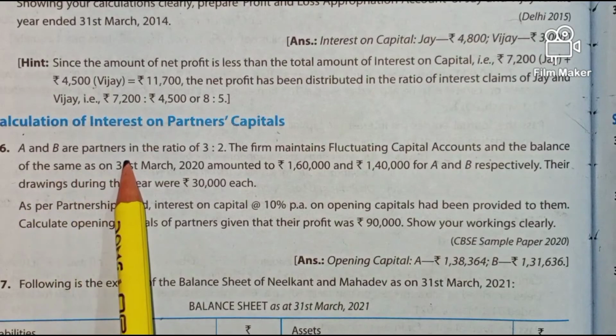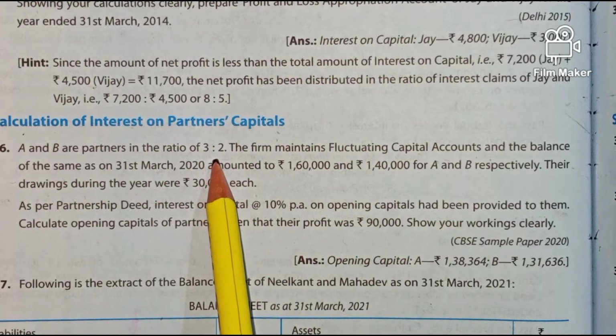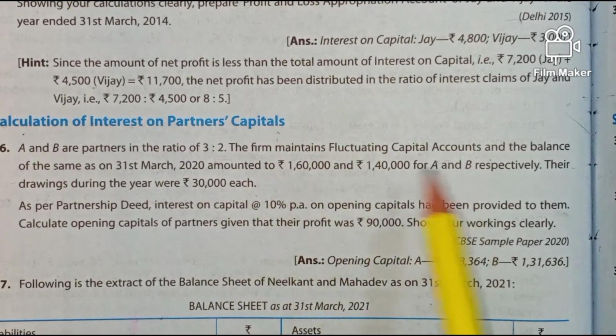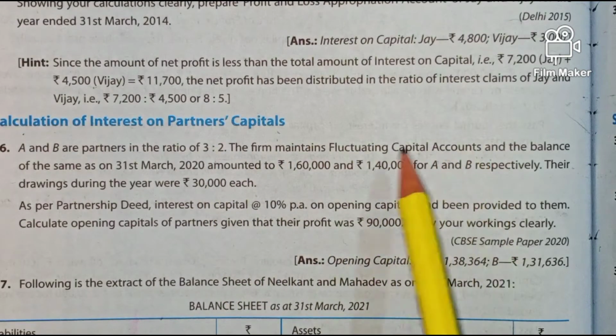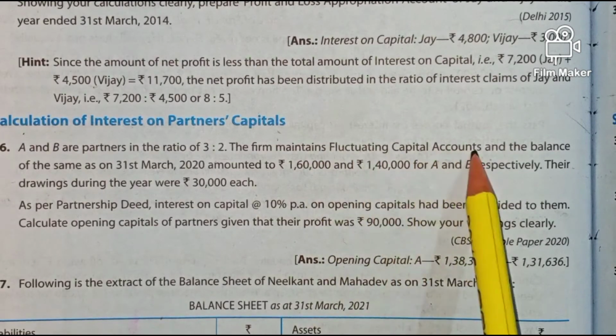A and B are partners in the ratio of 3:2. So this is their profit sharing ratio, that is 3:2. The firm maintains fluctuating capital accounts. So this is very, very important.